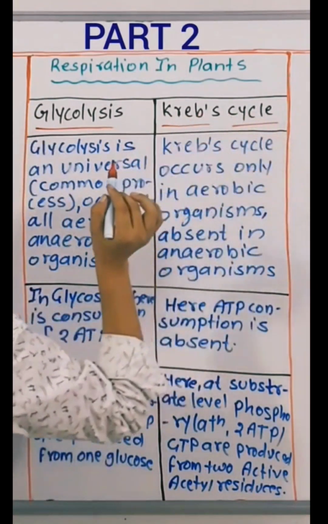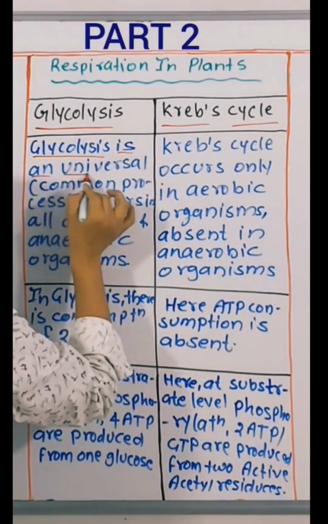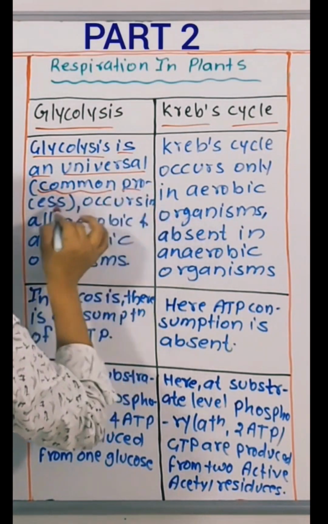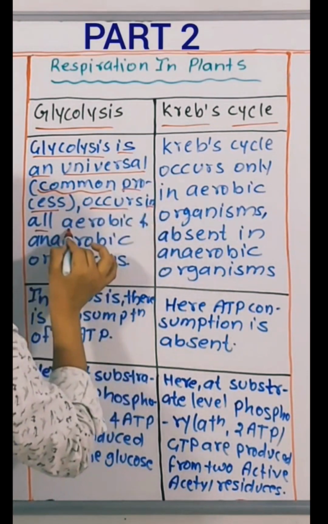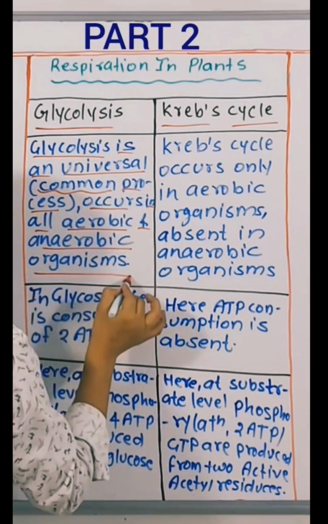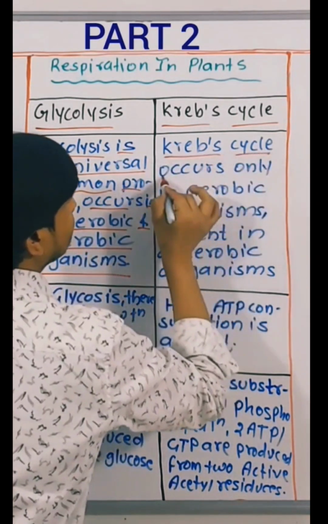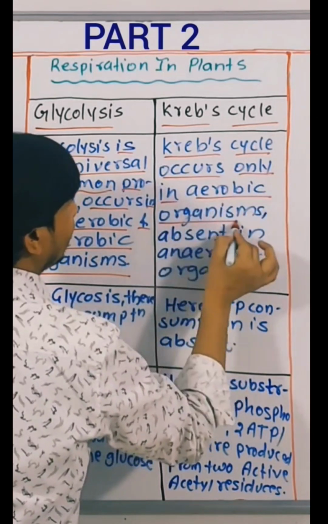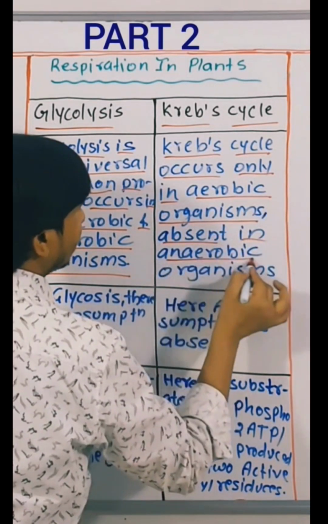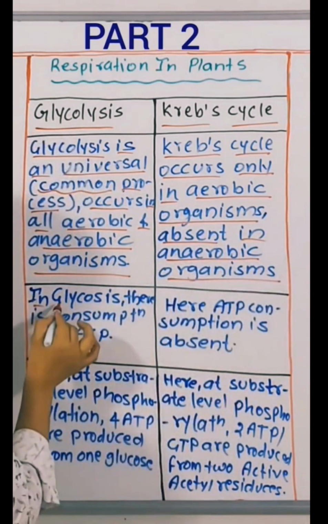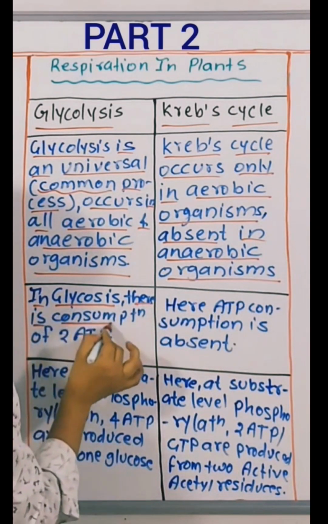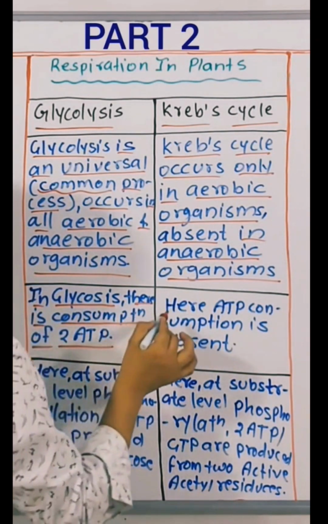Glycolysis is universal, that is a common process, occurring in all aerobic and anaerobic organisms. Krebs cycle occurs only in aerobic organisms and is absent in anaerobic organisms. In glycolysis, there is consumption of 2 ATP.